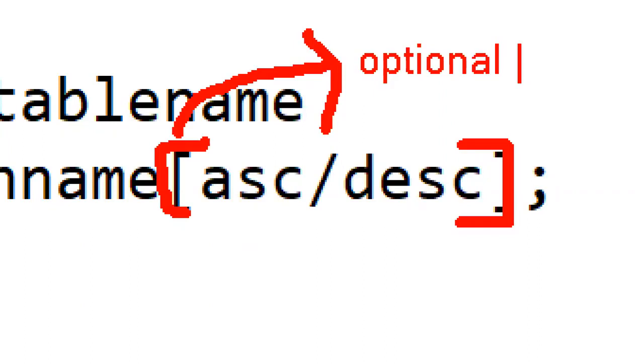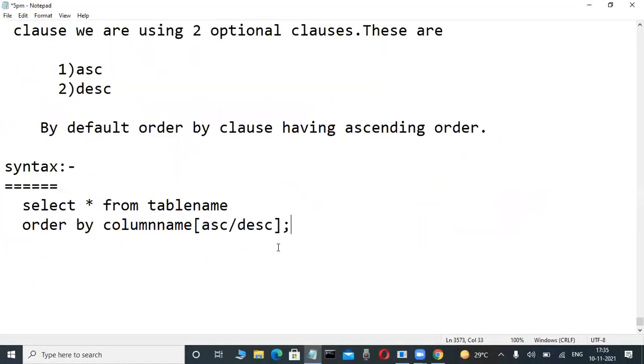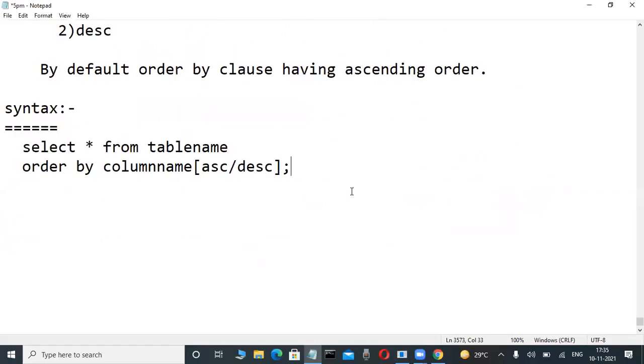That's why, whenever they give square brackets within a syntax, don't be afraid. Whatever things are within the brackets are optional. You are using them or not using them, not a problem. Okay? Write this syntax down. Then practically it's interesting.